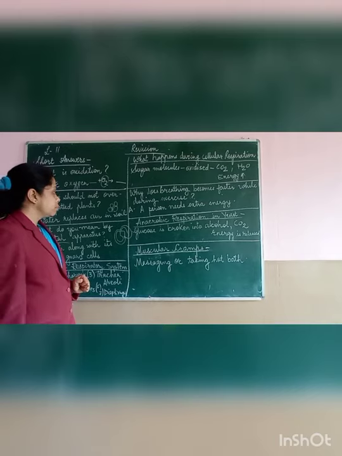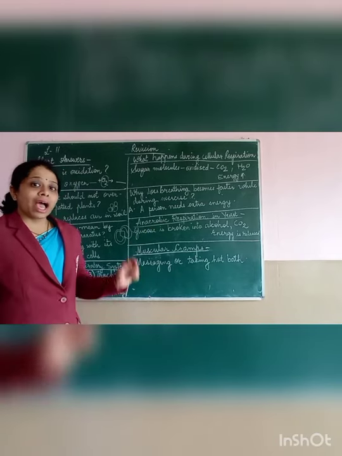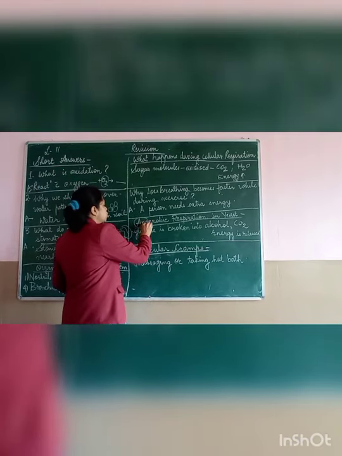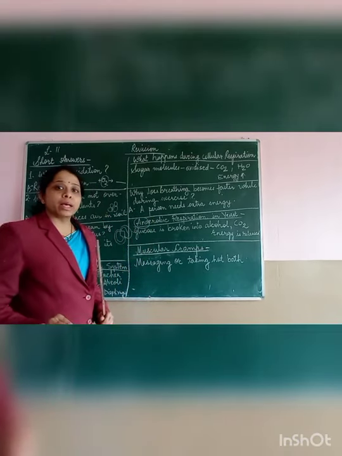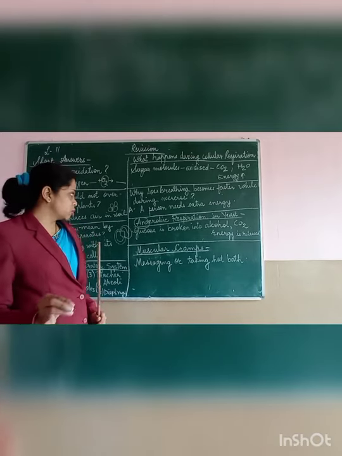Next one. Anaerobic respiration in yeast. Anaerobic basically means respiration which occurs in the absence of oxygen, which doesn't require oxygen.